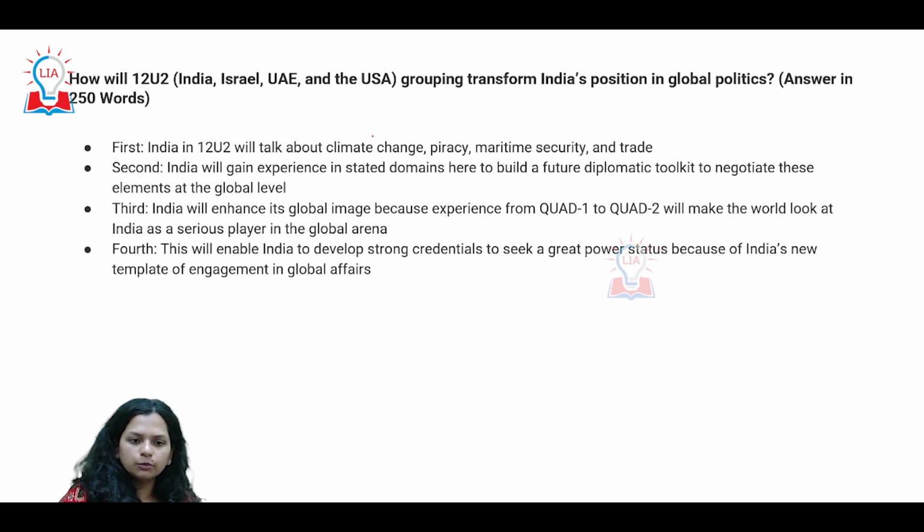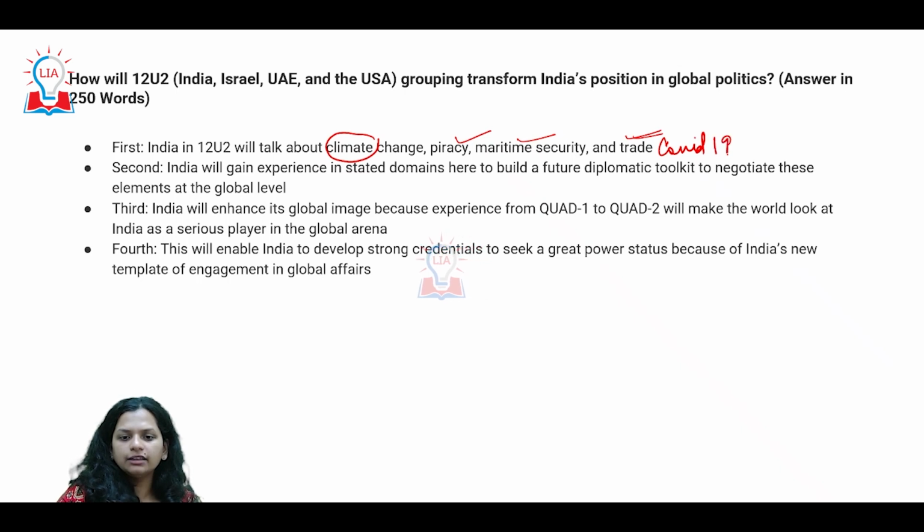India can use this opportunity to talk about the issues relating to climate change, piracy, maritime security, as well as trade, especially in the context of COVID-19 and the entire disruption of supply chains. All right. So basically, when we are looking to expand our diplomatic influence, these kinds of organizations can really become handy for India and establish its power in global politics.